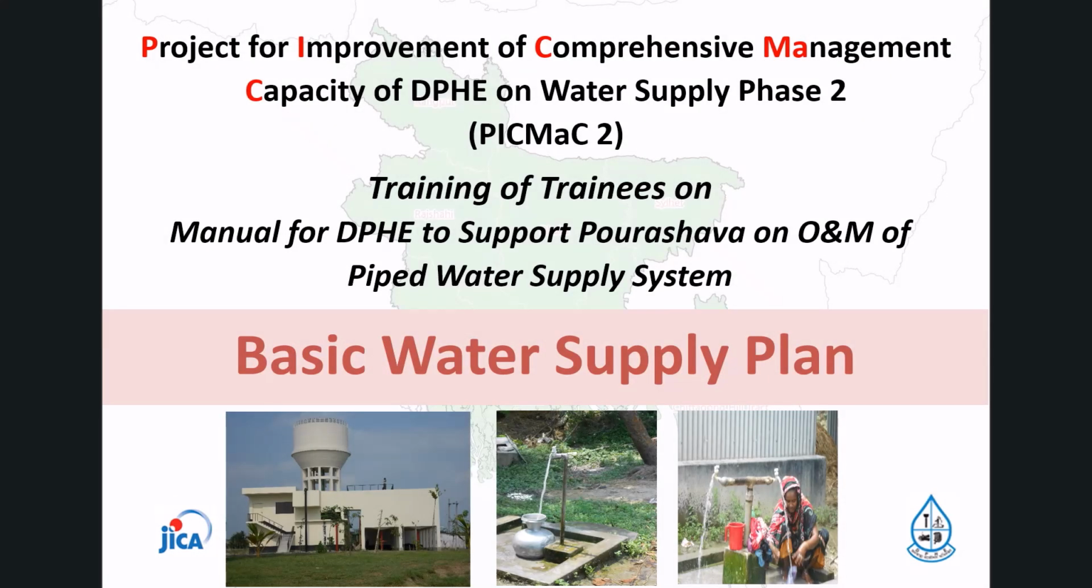This video explains Chapter 2 of Basic Water Supply Plan from the Manual for DPHE to support POSHWA on O&M of Piped Water Supply System. This video was created based on the training material used in the training of trainers for the PICMAC DPHE Phase 2 project supported by JICA.